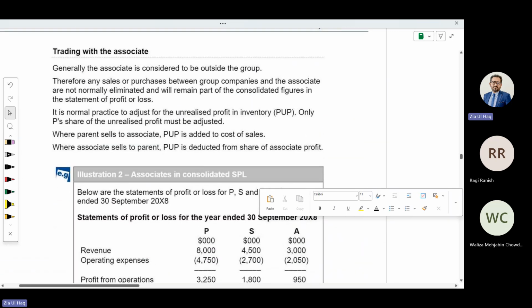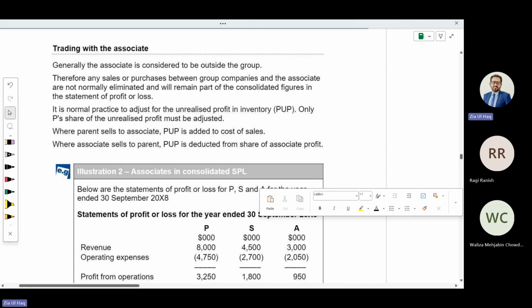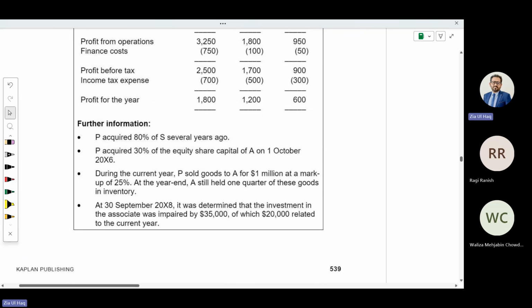Trading with an associate, there will be an unrealized profit part. If the parent sold to the associate, we will deduct from the asset, non-current assets. But in either case, whoever sold to each other, we should deduct from retained earnings.